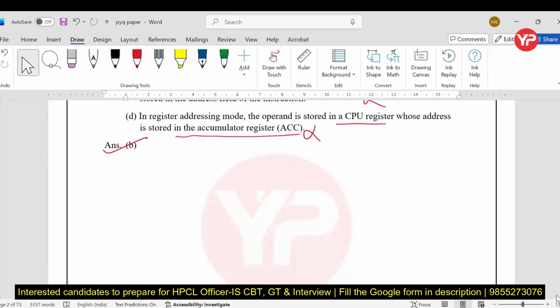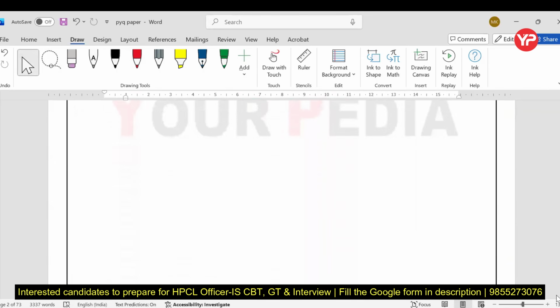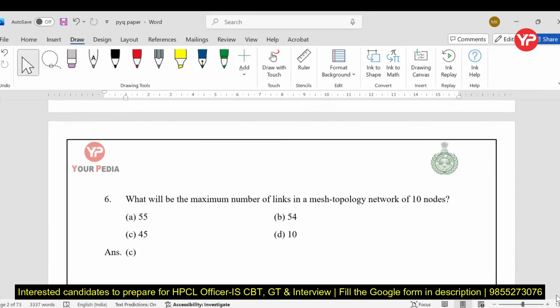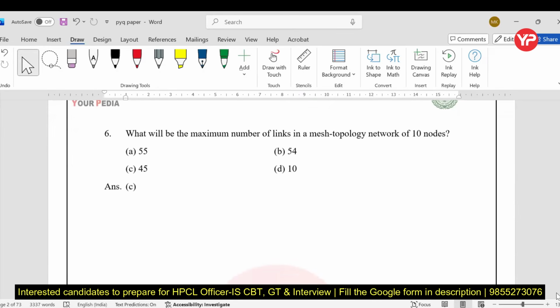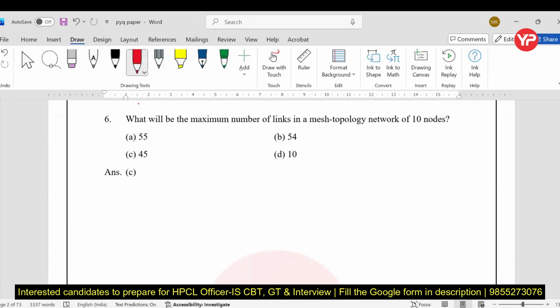Next. You can see the level of complexity. Questions are so straightforward and so simple. Hardly will it take 30 seconds to solve. So what will be the maximum number of links in a mesh topology? In a mesh topology, we know that each station or each device is connected directly to all the remaining devices. That is called mesh topology.